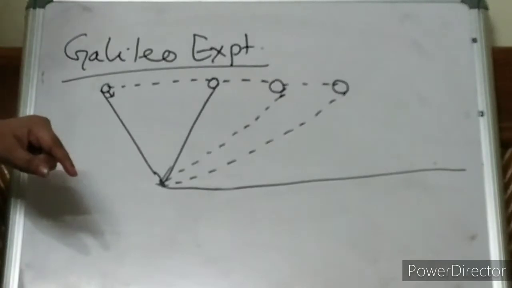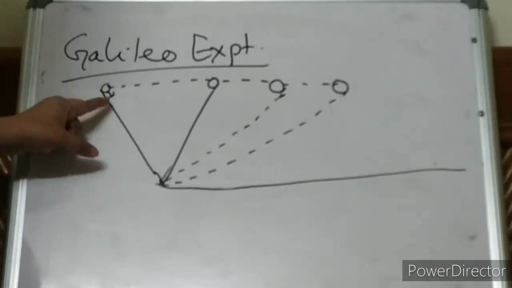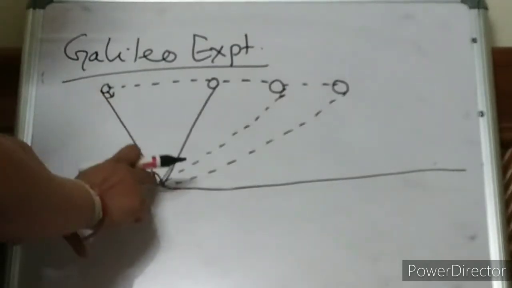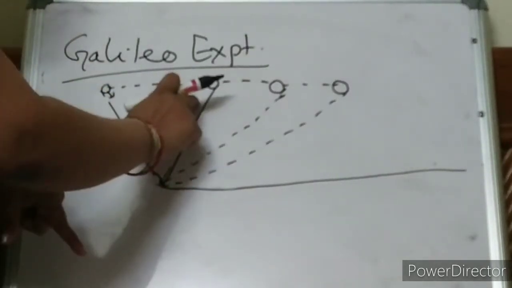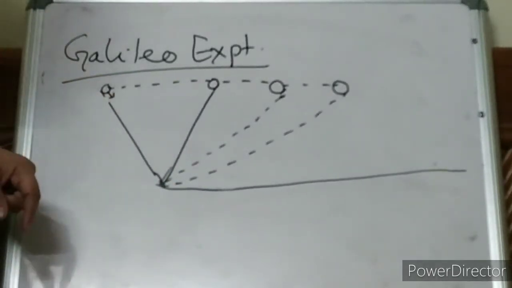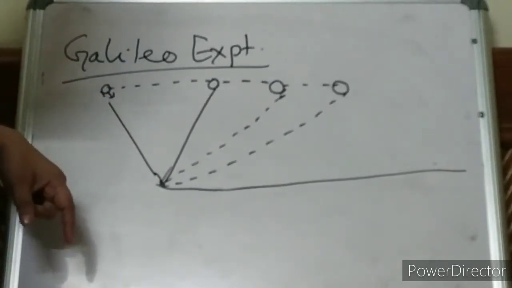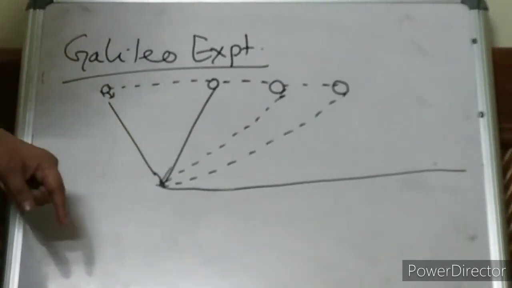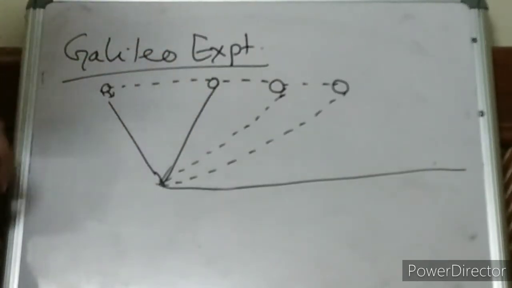How intelligent he is. See children, when I drop this marble, it comes like this and moves like this. If it moves like this, it should come down, no? Then why is it not coming down? The marble should come back, but it is stopping at one height.